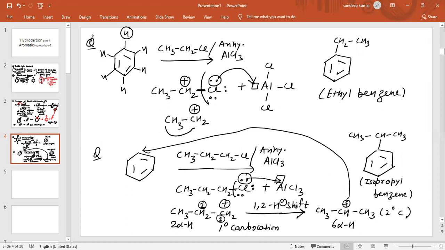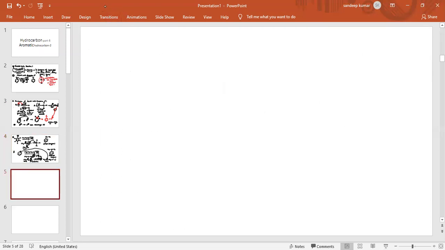If there are chances of rearrangement, and rearrangement is only possible when a less stable carbocation is converted into a more stable carbocation, then only there is the possibility of rearrangement. Now see the next question. I'm giving you the next question. If the compound is given like this, this is again benzene.